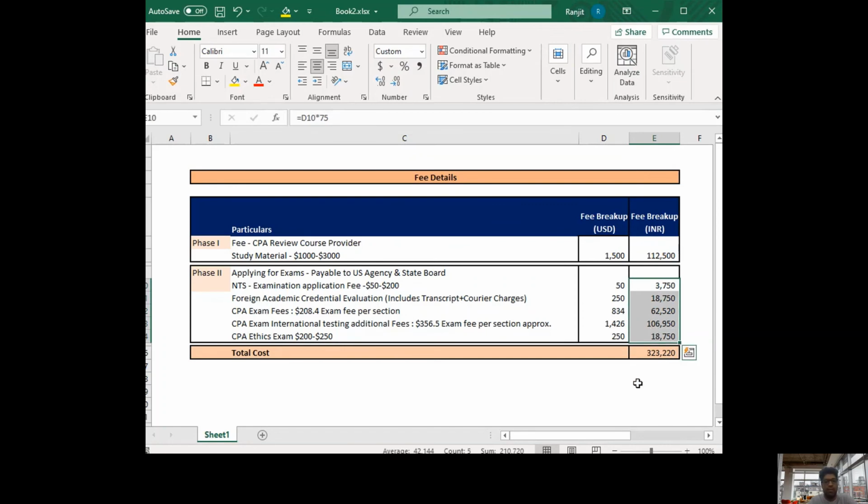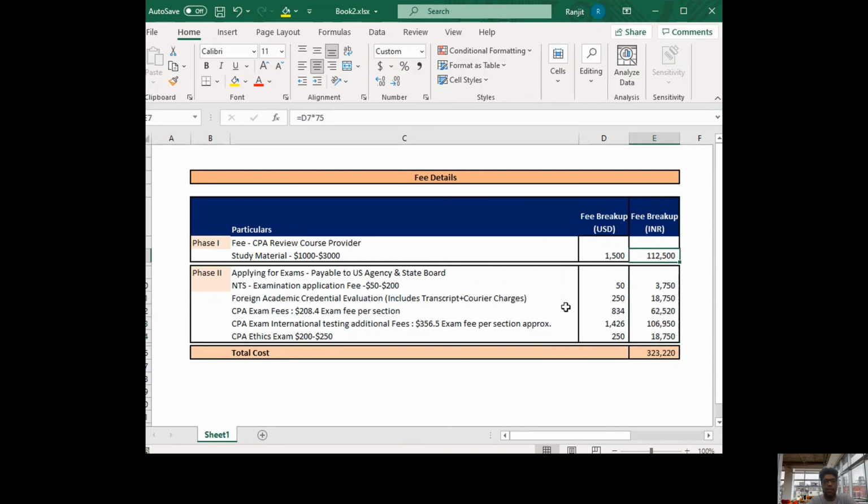So 2,10,000 rupees is at least your minimum cost to pass the CPA, and it includes your NTS, meaning the examination application fee. It includes your evaluation fee, your exam fees, international testing additional fees, and ethics fees as well. It doesn't include your license fees. License fees are around $200 to $300 as well, which varies based on state boards.